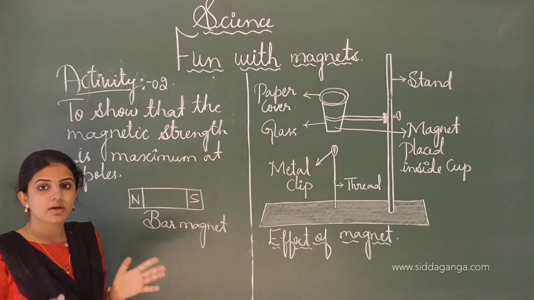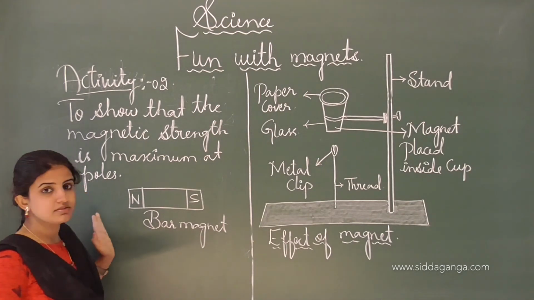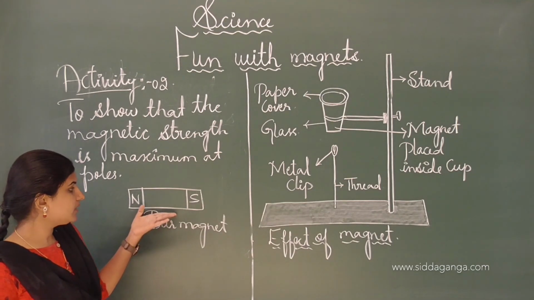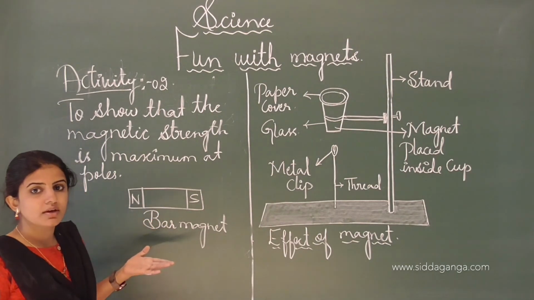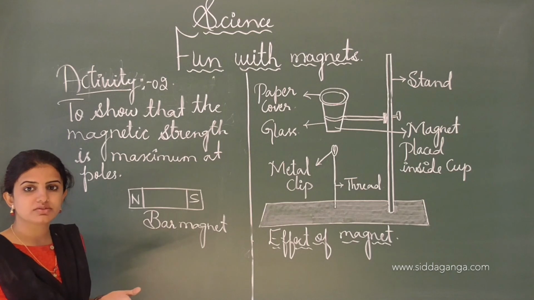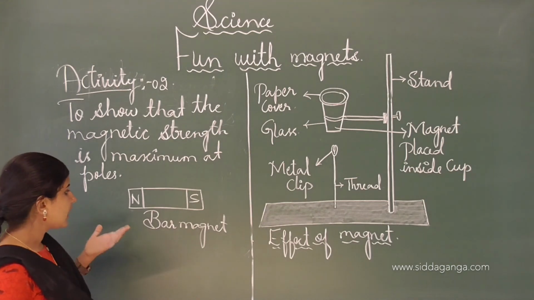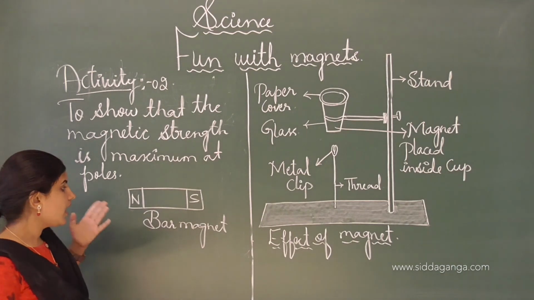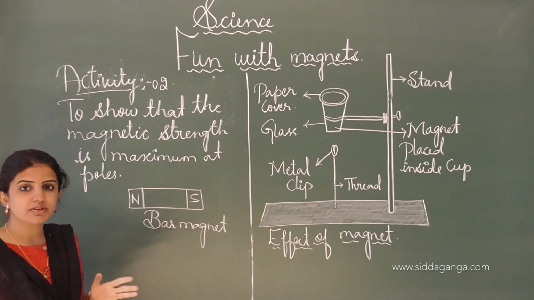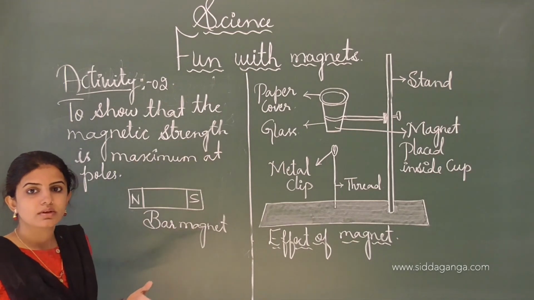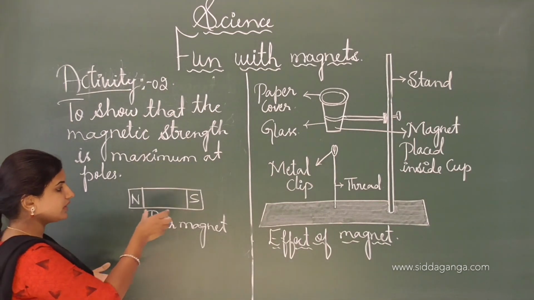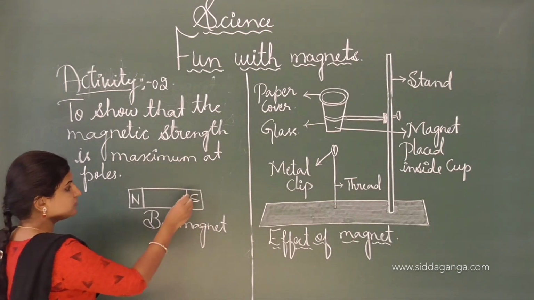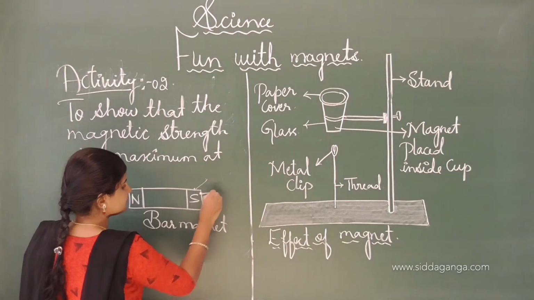First we take the materials required for this activity: white paper, a bar magnet and pins. If pins are not available, then we take iron objects. To do the activity, first we spread the pins over the paper, and after that we keep the bar magnet on the paper, and the pins will be attracted at the poles.